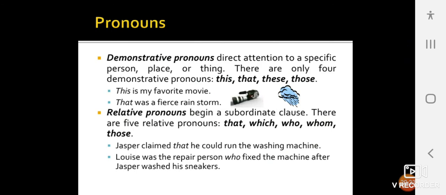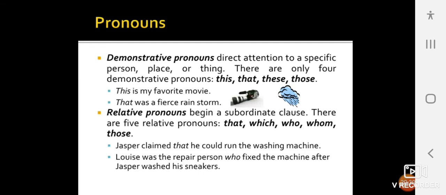Demonstrative pronouns direct attention to a specific person, place, or thing. There are only four demonstrative pronouns: this, that, these, those. This is my favorite movie. That was a fierce rainstorm.